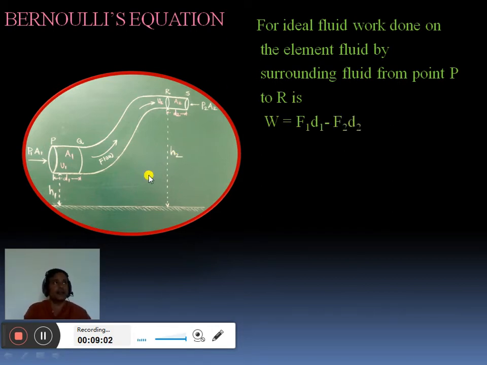As far as this flow is concerned, it is taken for an ideal fluid flowing through this tube, which is incompressible.